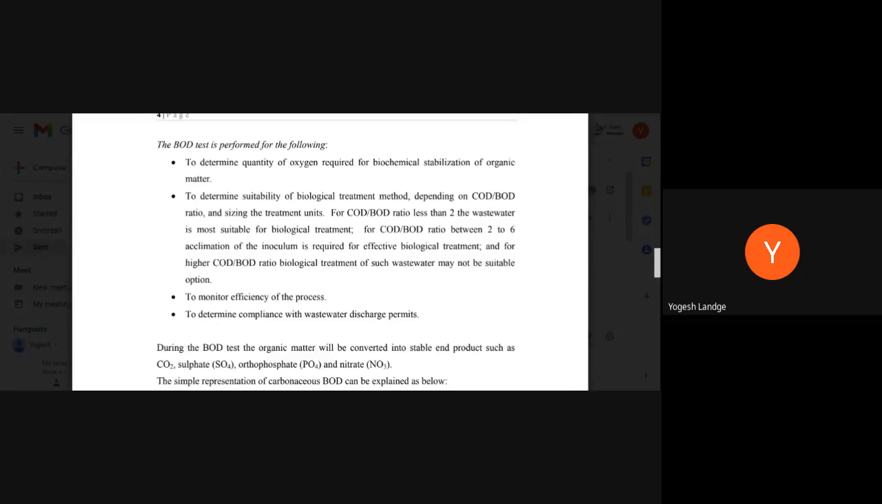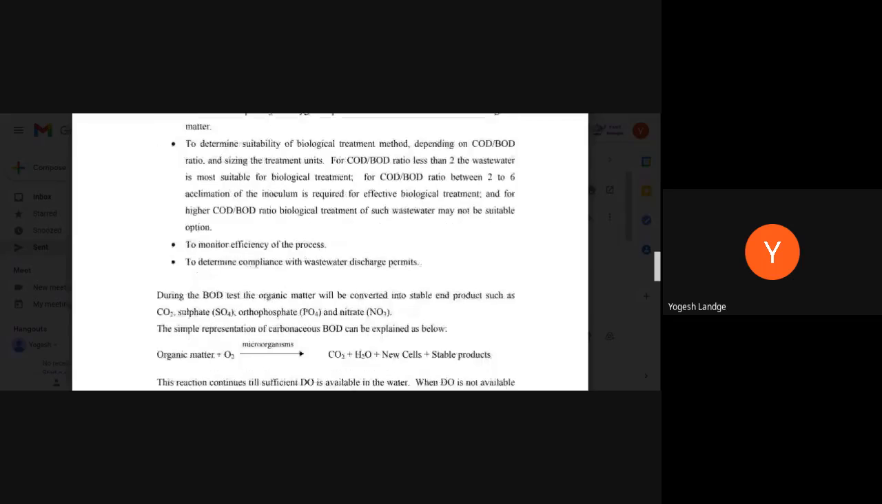Okay, so that's why we are conducting the BOD test. Now let's look in detail at what reaction is carried out. You have learned chemical reaction engineering, and you know very well how reactions are carried out, even in chemistry. So what is the reaction?